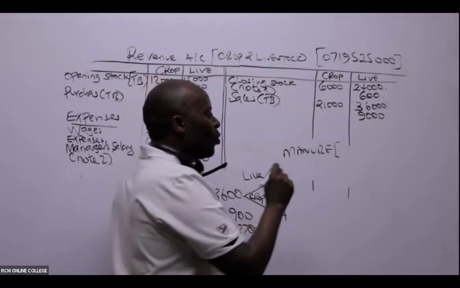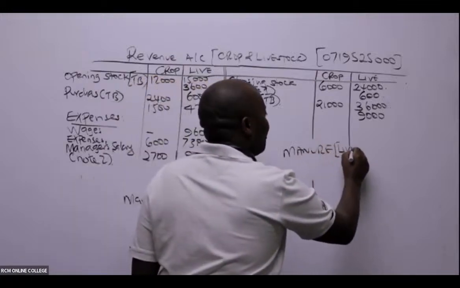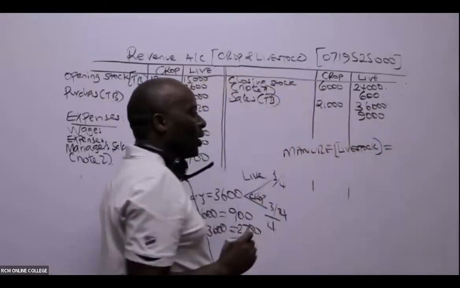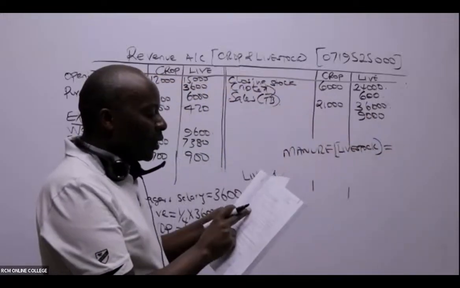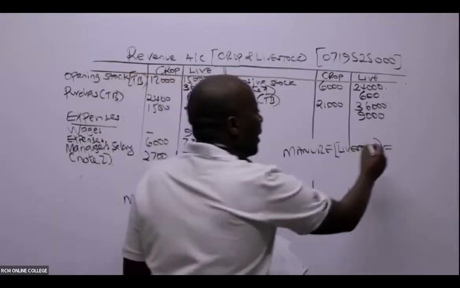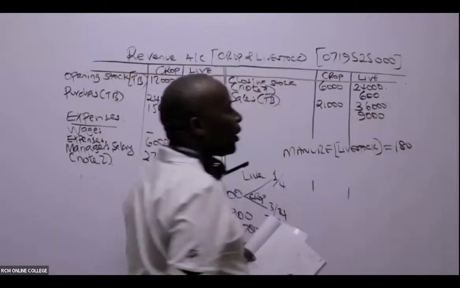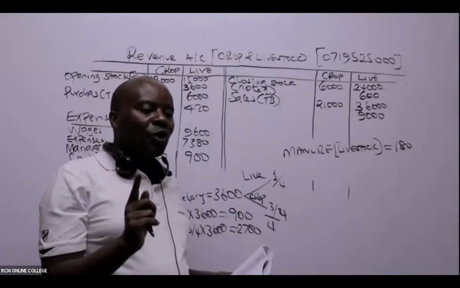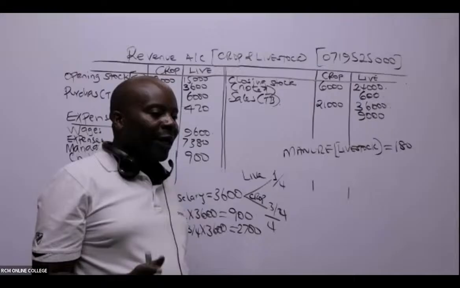Who produces manure? It is livestock. Manure is from livestock, and this manure is worth 180. Remember, our figures, ladies and gentlemen, are in thousands.